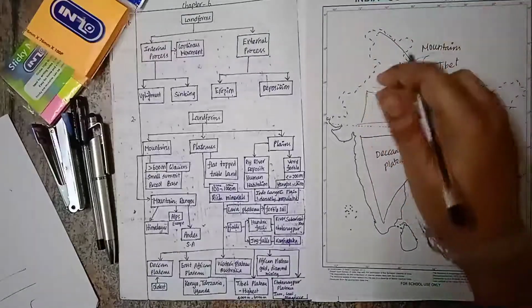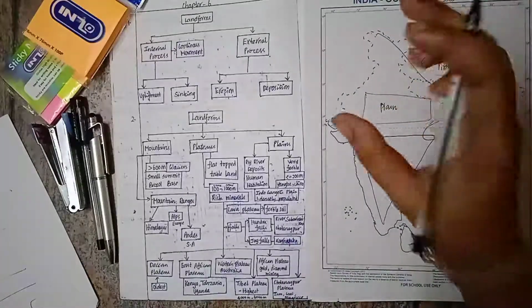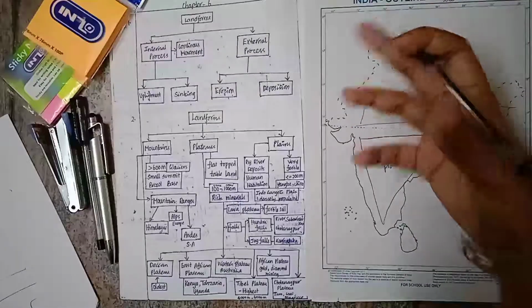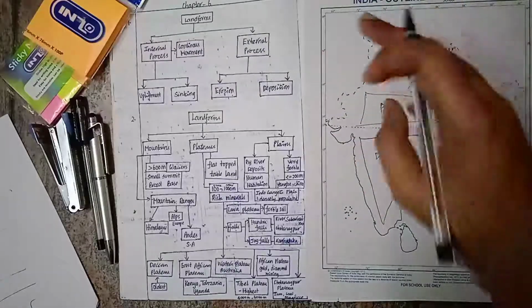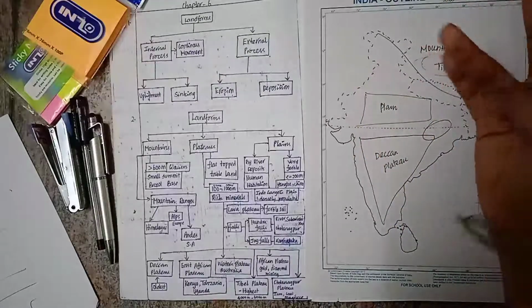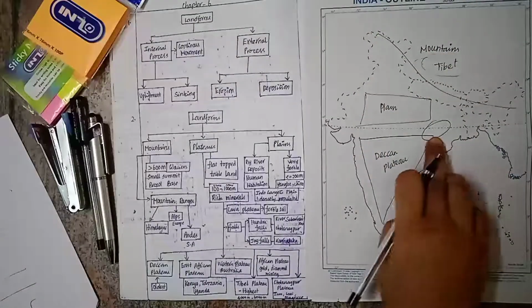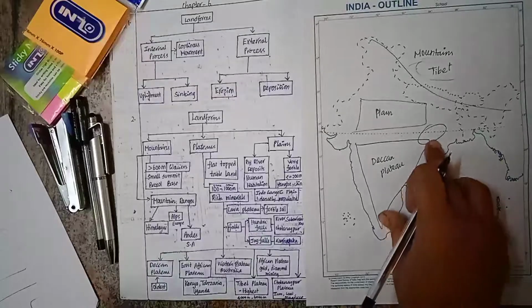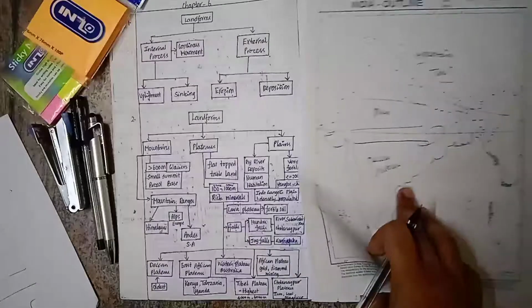And then we have the African Plateau. In Africa, there is a plateau, and this African plateau is very rich in gold and diamond. So generally plateaus will be rich in minerals. The Chotanagpur Plateau is in this region, and in the Chotanagpur Plateau, iron, coal and manganese are rich.